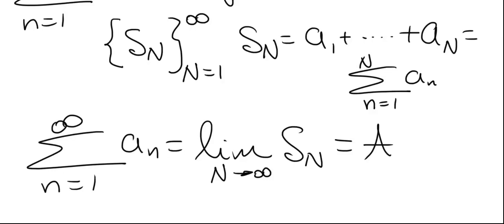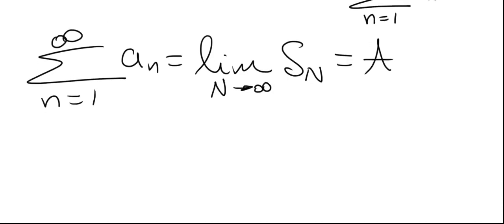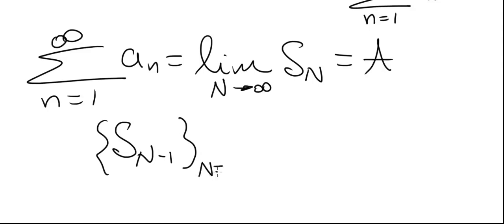The summation from 1 to infinity of an is equivalent to the limit as capital N goes to infinity of Sn, and let's say they go to a finite number a. But now let's form the following sequence of partial sums. It's called the sequence of n minus first partial sums. So Sn minus 1 will be our sequence, and this one we can start with n equals, say, 2 to infinity, and Sn minus 1 is the sum of the first n minus 1 terms.